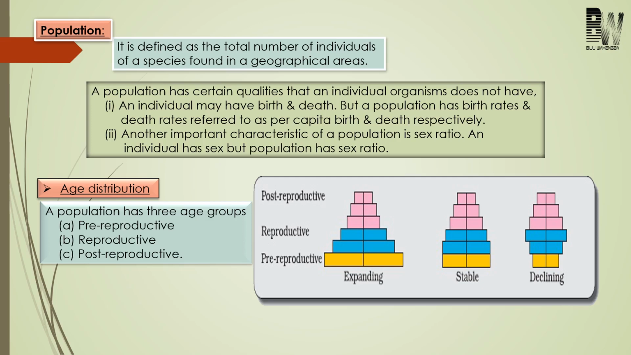Now come to last one, that is declining. So here what can happen in a population? The number of pre-reproductive age group can be less than the number of reproductive age group. So in near future definitely the population will decrease. So declining age pyramid will show negative growth. So these are something about age pyramid.